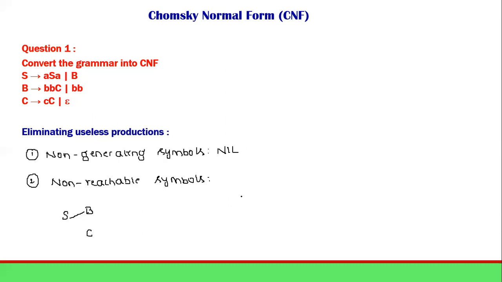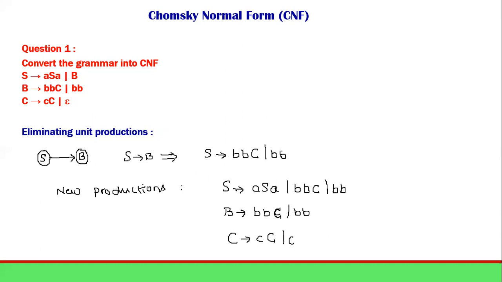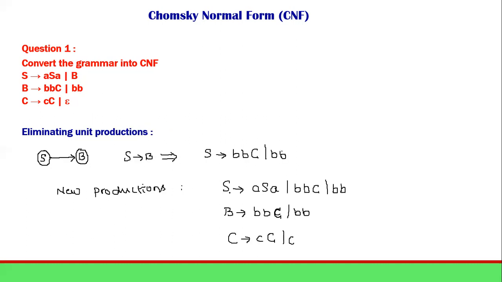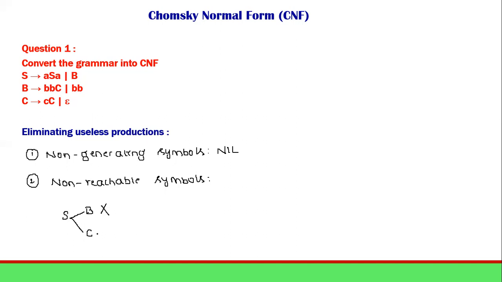Yeah, I think I saw the original question. I shouldn't have done it. So here, these are the productions we have. S deriving ASA, BBC and BB, correct? So it is not at all reaching capital B. Okay, so this we replace with the new productions, no? Look at this. S is reaching capital C, but it is not reaching capital B at all here. So this is fine. S is reaching C, but S is not reaching B.